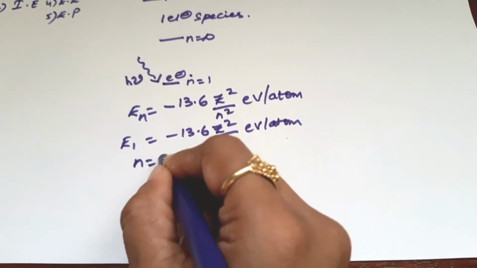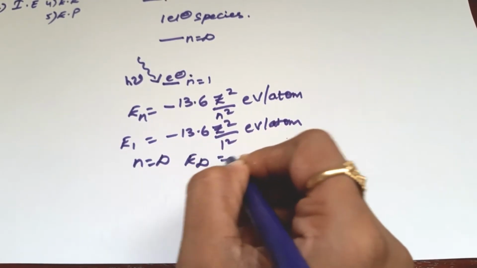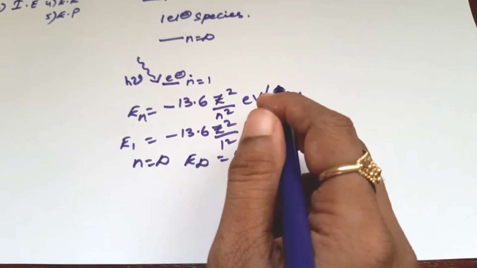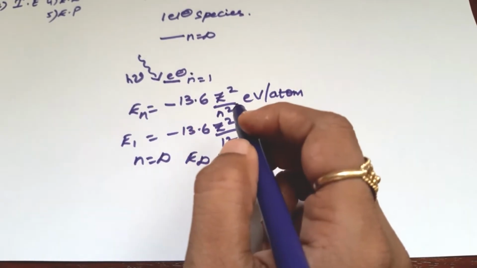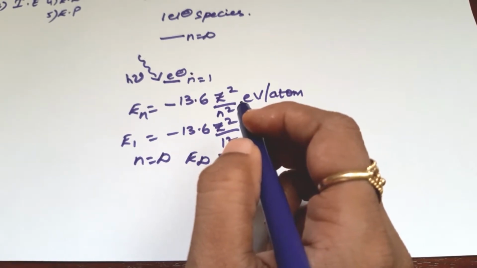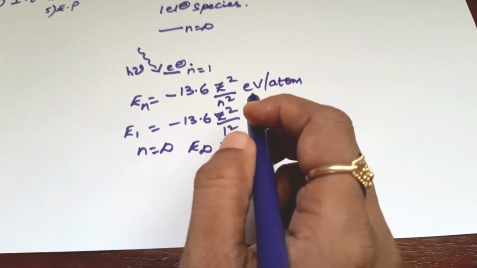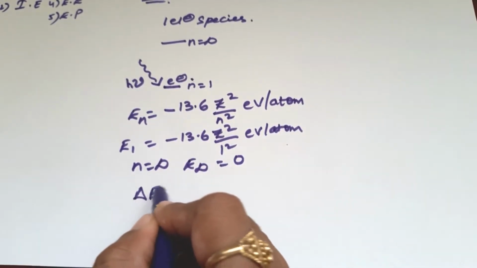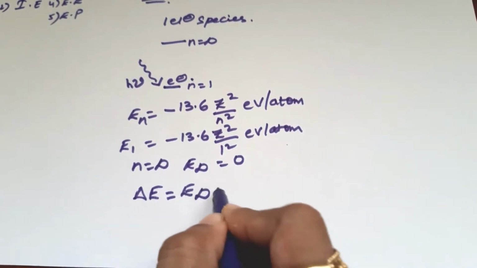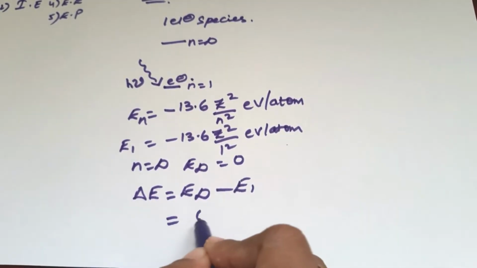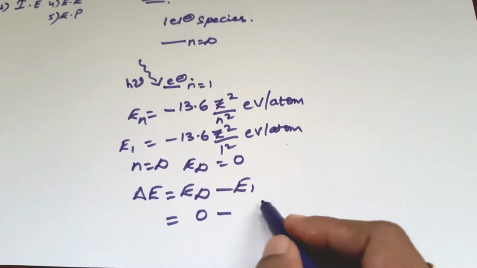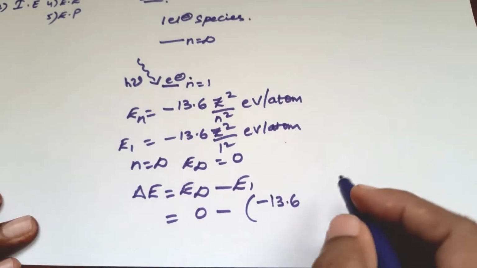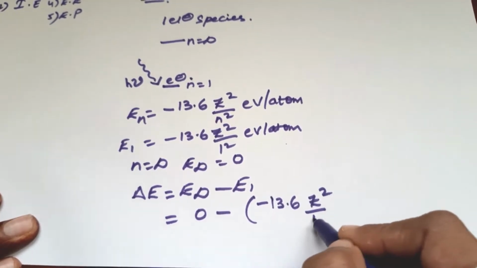If n is equal to infinity, then E infinity becomes 0. Let us take the difference between these two levels, the energy gap, to find how much energy is required to eject the electron. Delta E is equal to E infinity minus E1, which is 0 minus of minus 13.6 Z square by 1 square.